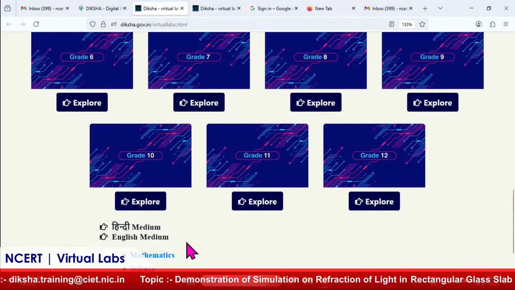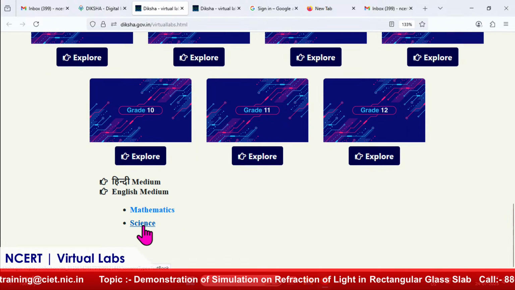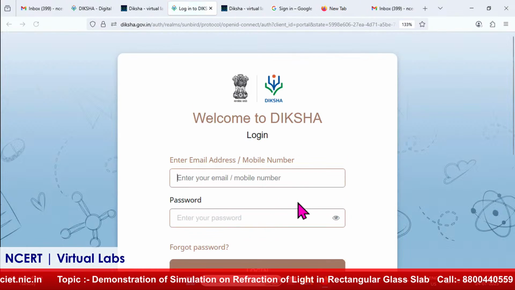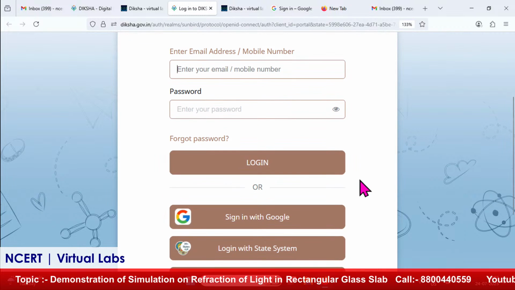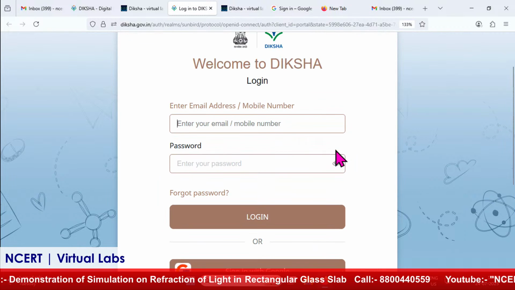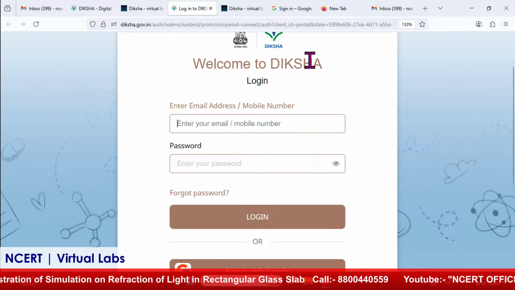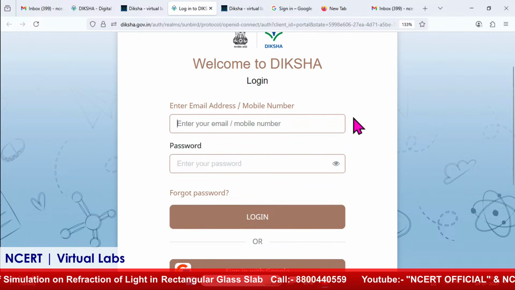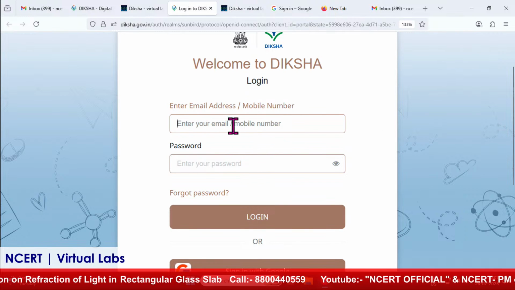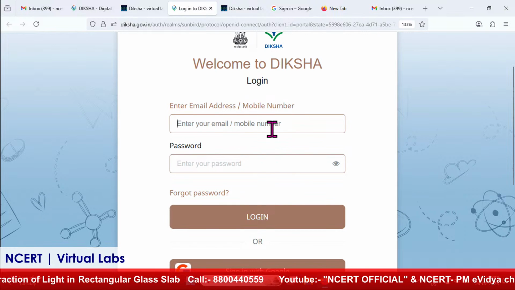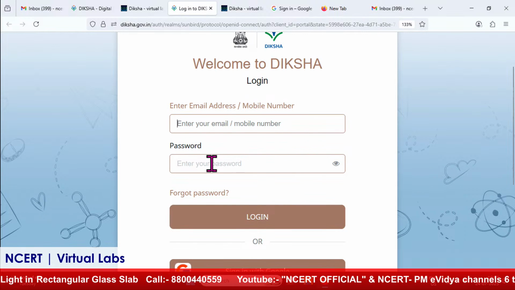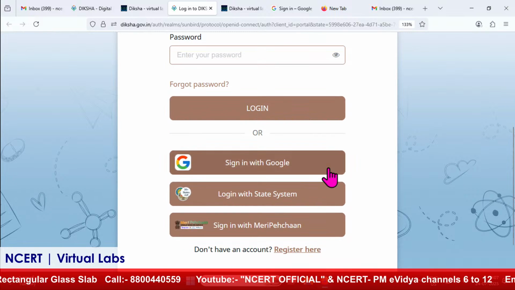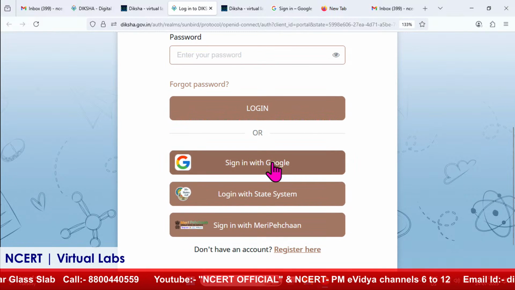Last time we learned about reflection. Today we will start with the refraction of light. Once we go to the science section, the welcome to Diksha login page will open. The learner can put their Gmail ID and the password here. Since I have already logged in, I will use sign in with Google.